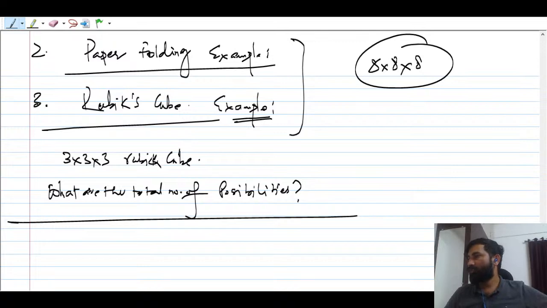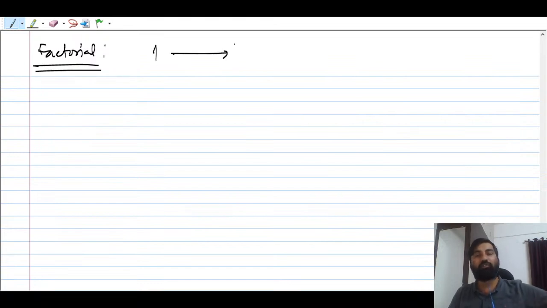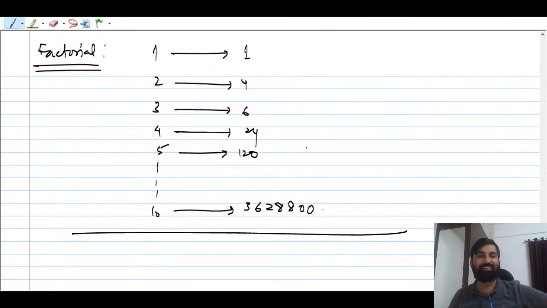So as I gave here, the factorial example is nothing but factorial. In fact, I will explain factorial also. Suppose there is one man, how many ways are there? One way. For 2, 2 ways; for 3, 6; for 4, 24; for 5, 120; and then 10. So 10 is going to be a very big number: 3628800.